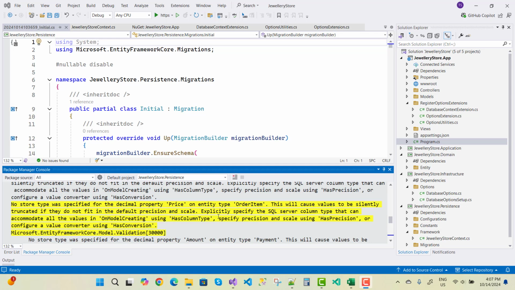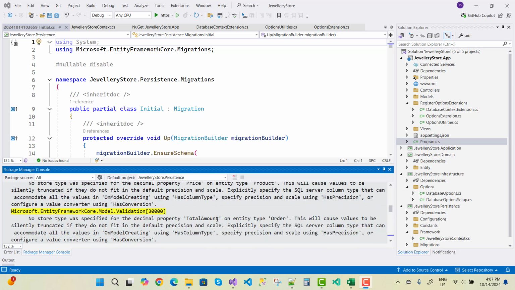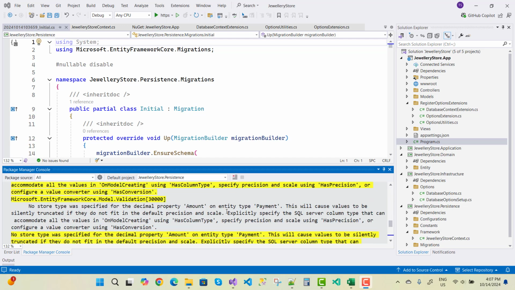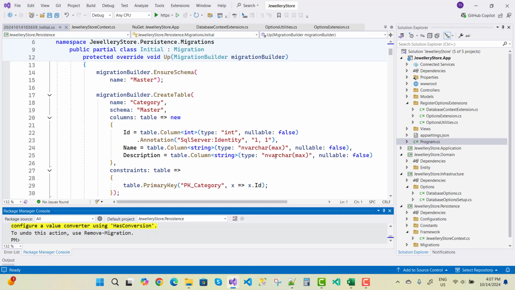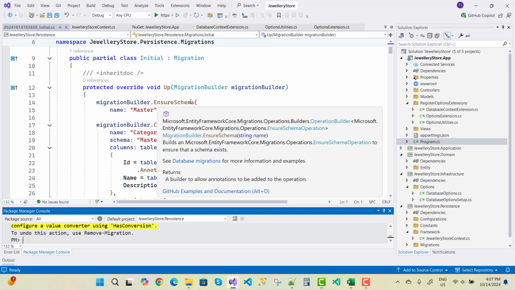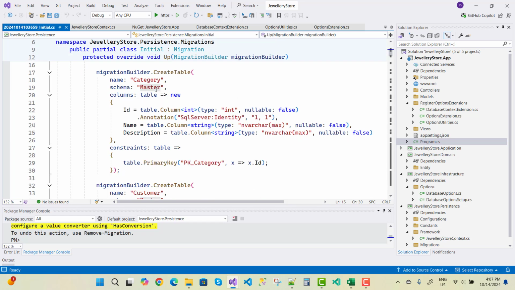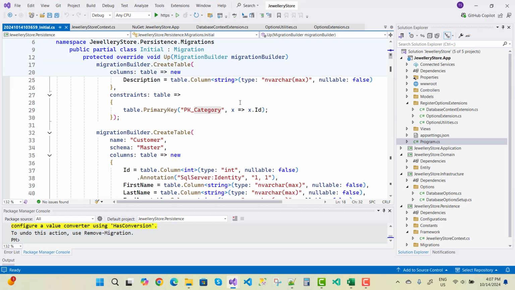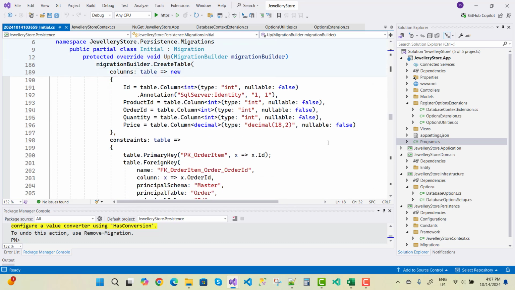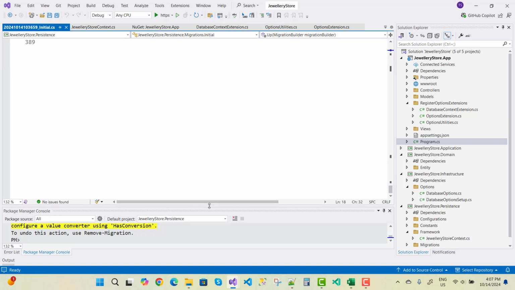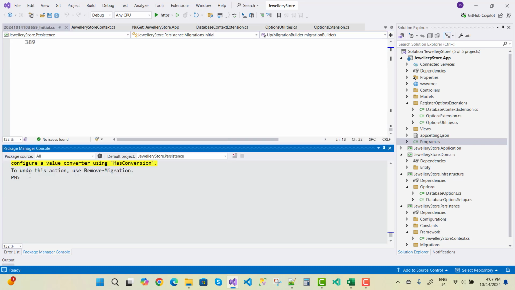Now your migration is done with some warning messages, that is Microsoft.EntityFrameworkCore.Model.Validation. So validations are required for these types of things. Right now I'm not using any validations, so we get warning messages. And you know that it ensures the schema, that is master schema, and creates the category table, and the schema is master, and the table like that you can see. Okay, so everything is right, and I want to update your database.